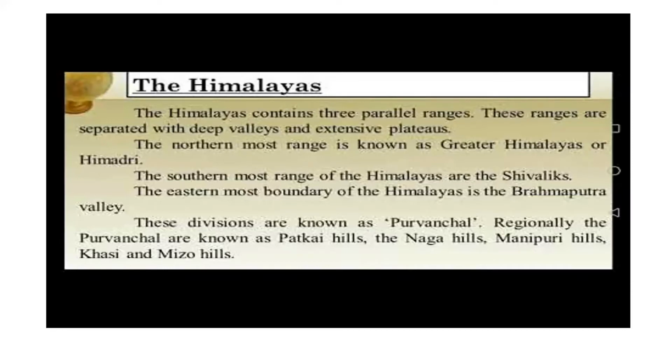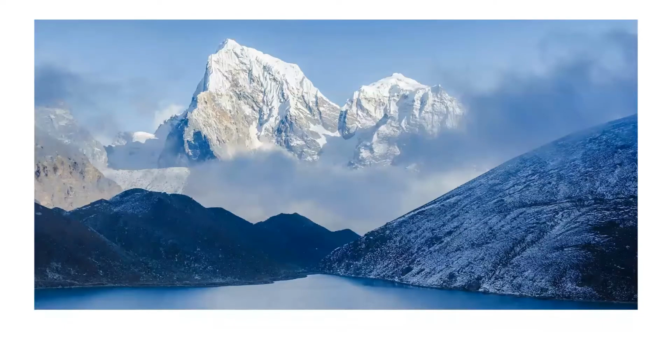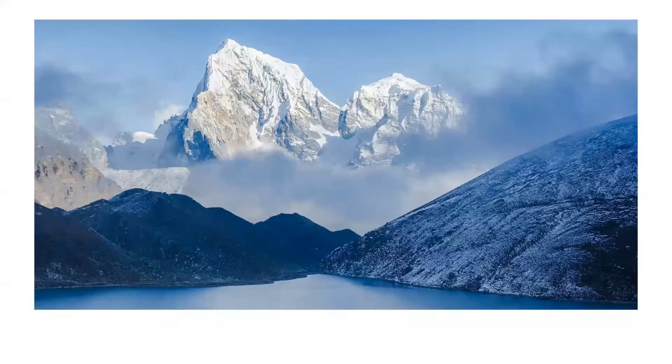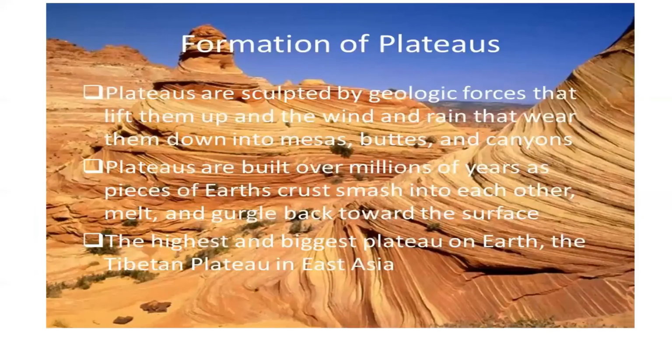The southernmost range of the Himalayas is the Shivaliks, and the easternmost boundary of the Himalayas is the Brahmaputra Valley. These divisions are known as Purvanchal, and regionally the Purvanchal are known as the Patkai Hills, the Naga Hills, Manipuri Hills, Khasi, and Mizo Hills. So they have various names with different meanings and a story behind them. These are a few pictures of the Himalayas, which are very beautiful in our India.